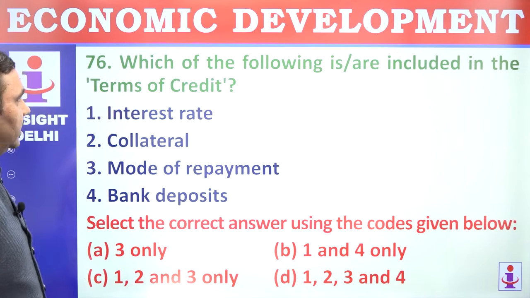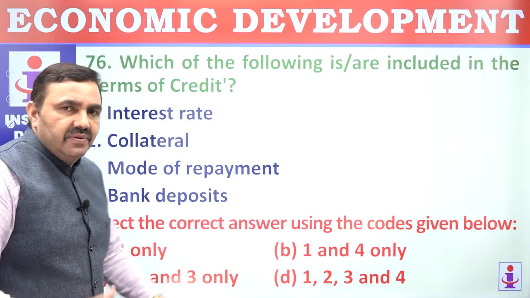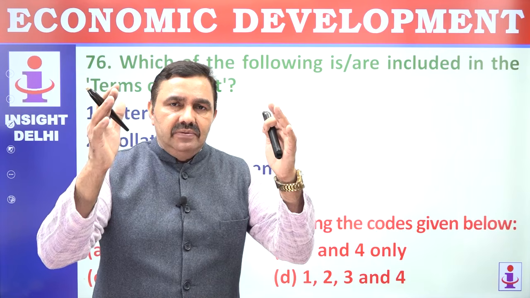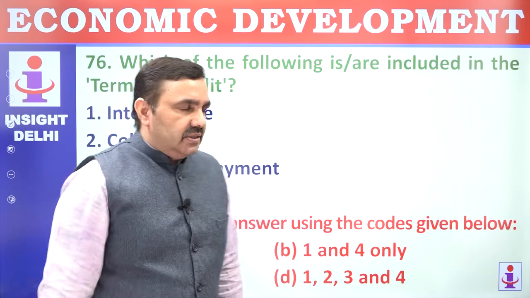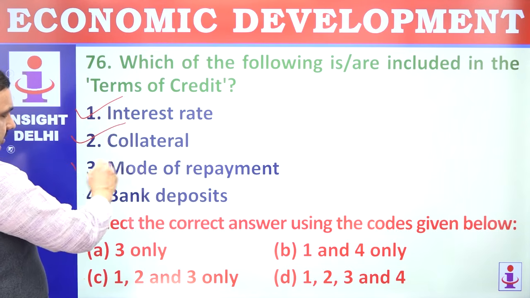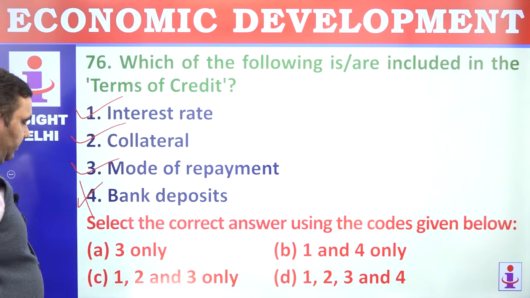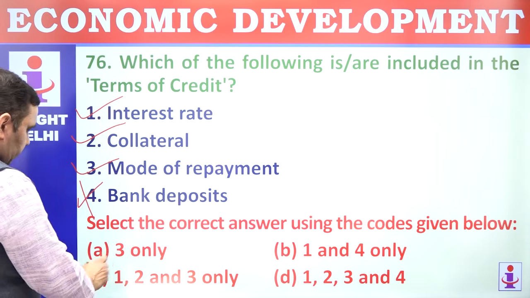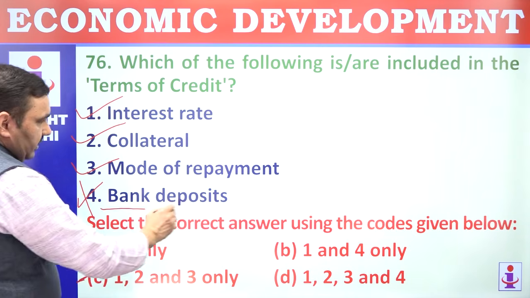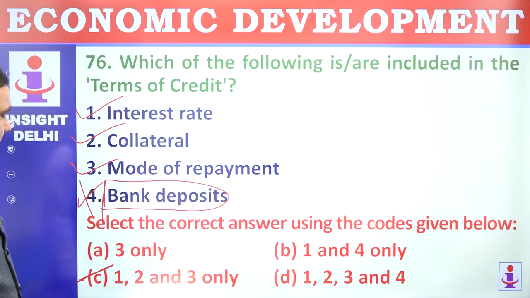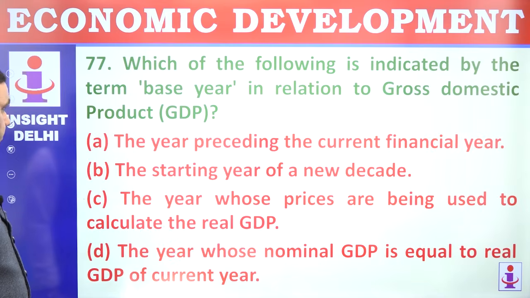76. Which of the following are included in terms of credit? Terms of credit means when you take a loan from somebody, an NBFC or a bank, then what are the kind of terms and conditions discussed? Interest rate, collateral, mode of repayment, how will you pay, and bank deposits. 1 to 3. So bank deposits are not there because you may have a bank deposit, you may not have. And if you have a bank deposit, why will you take a loan? So mode of payment, these things are taken into account.